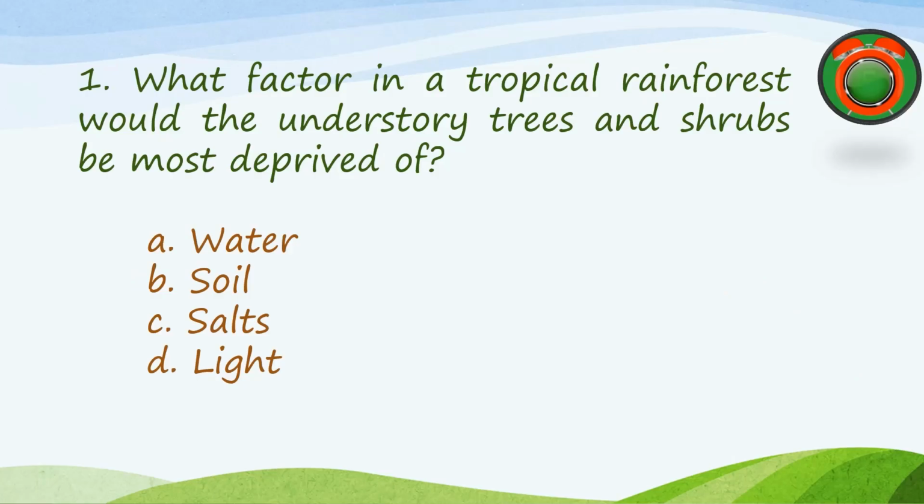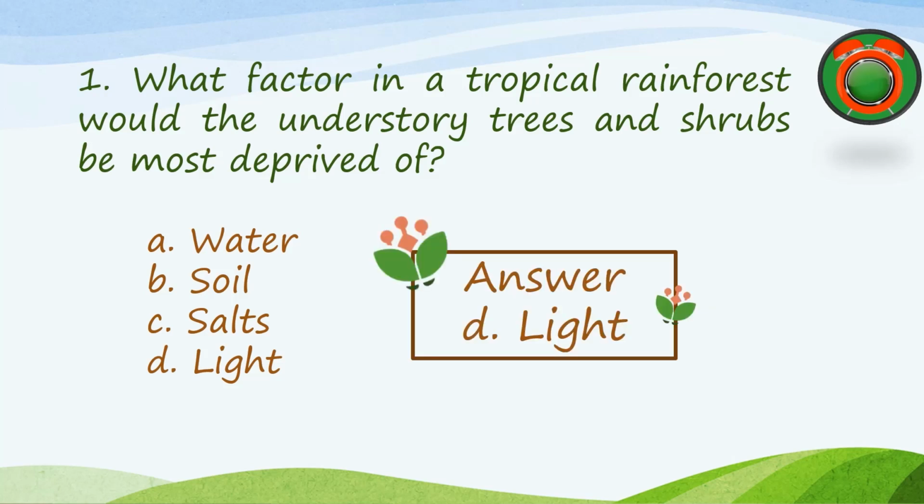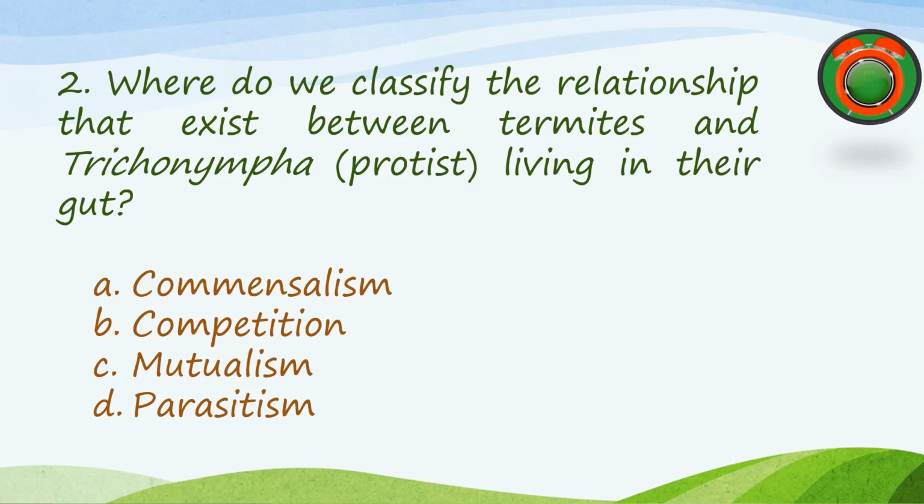Number 1 question. What factor in a tropical rainforest would the understory trees and shrubs be most deprived of? A. Water. B. Soil. C. Salts. D. Light. The correct answer is D. Light. Number 2 question.